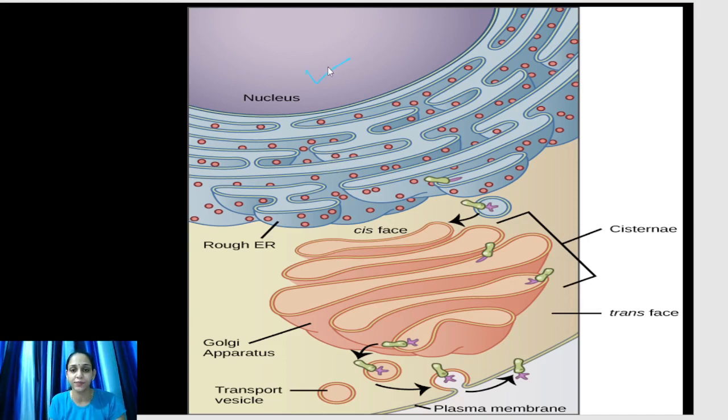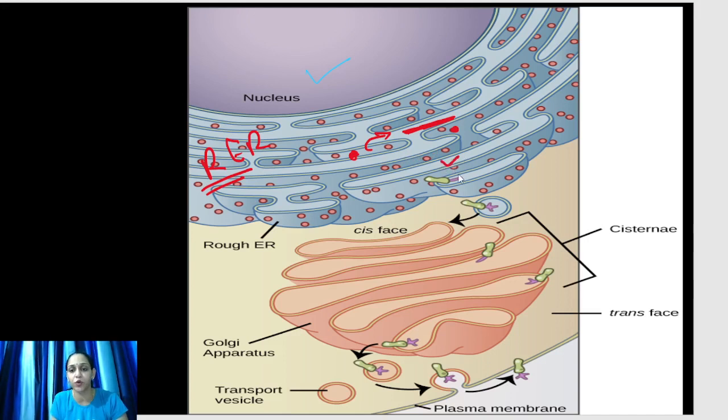This is the nucleus. This is the RER, rough endoplasmic reticulum. Ribosomes are present on its cytoplasmic side. This is the lumen. The proteins formed by the ribosomes are transported to the luminal side for modification.